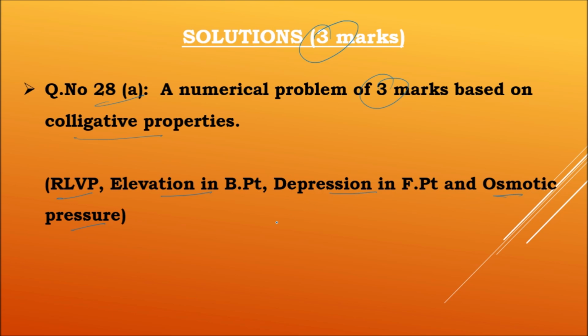So if we know the formula for these 4 colligative properties, we can easily solve a problem based on the colligative properties, and most of the time they asked calculation of molar mass by using these 4 colligative properties. So from solutions also you can get easily 3 marks if we solve a numerical based on these.